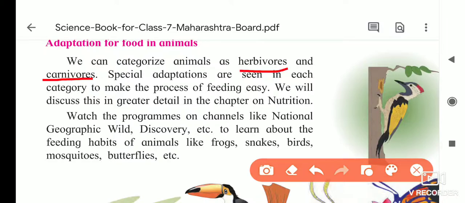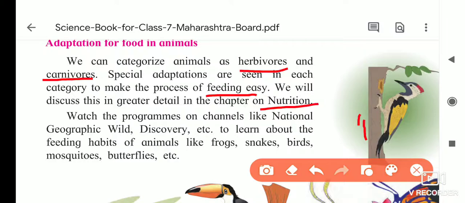If we take the example of birds, then carnivorous birds like the vulture have a strong and pointed beak for tearing the flesh or body of the animal, and in herbivorous birds the beak is provided to pick the seeds. Special adaptations are seen in each category to make feeding easy. We will discuss this in greater detail in the chapter on nutrition.